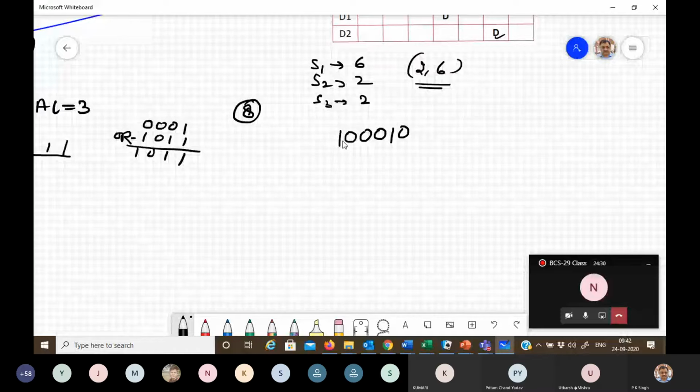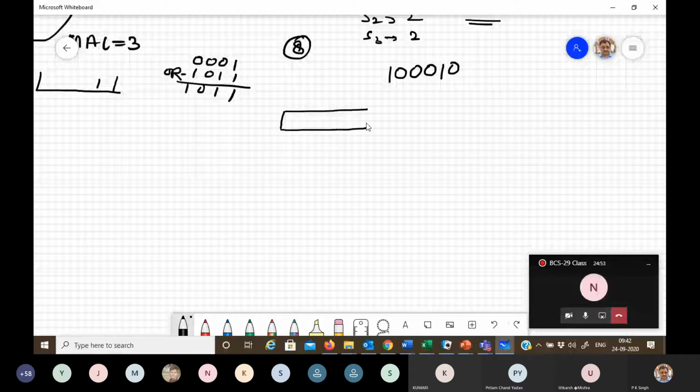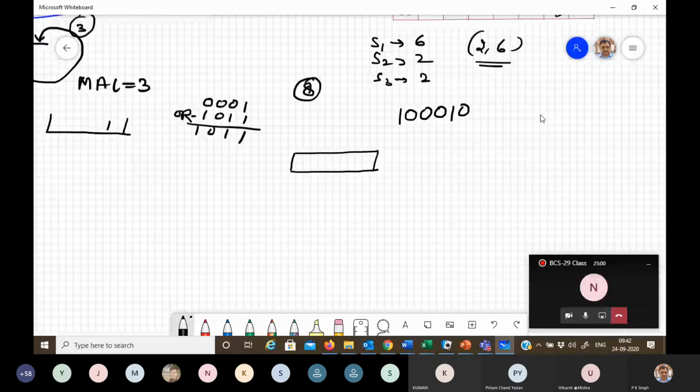So this is the collision vector for this modified pipeline. Now we will find the schedule. So you just see, it is 1 0 0 0 1 0.